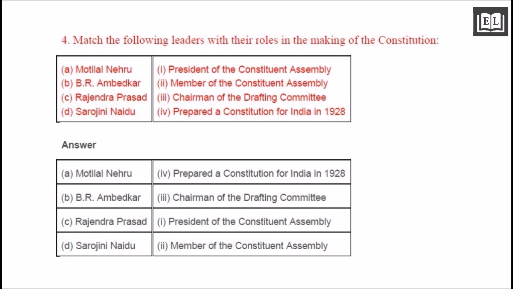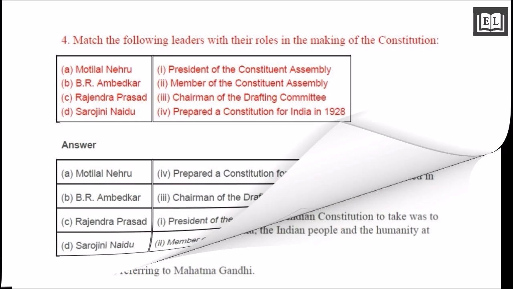Answer. Motilal Nehru. Answer is prepared a constitution for India in 1928. B.R. Ambedkar. The answer is Chairman of the Drafting Committee. Rajendra Prasad. And the answer is President of the Constituent Assembly. Sarojini Naidu. The answer is Member of the Constituent Assembly.